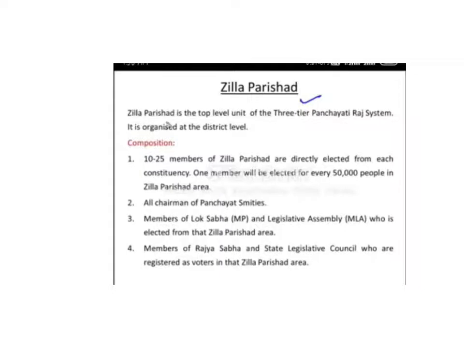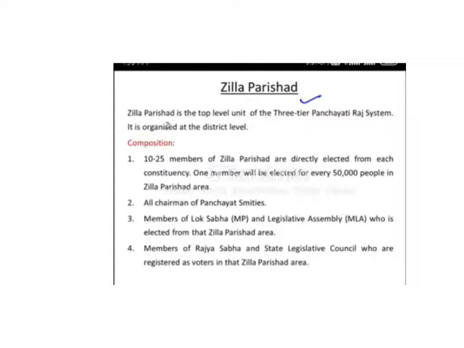That means 10 to 25 members are elected for the Zilla Parishad. All the chairmen of the Panchayat Samitis at the block level are members of Zilla Parishad.